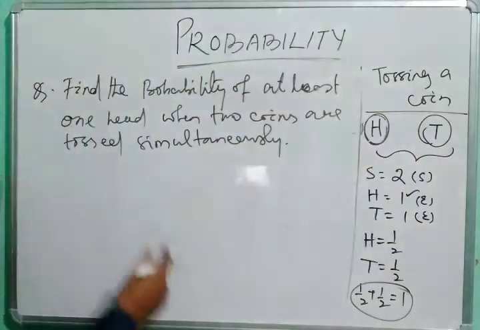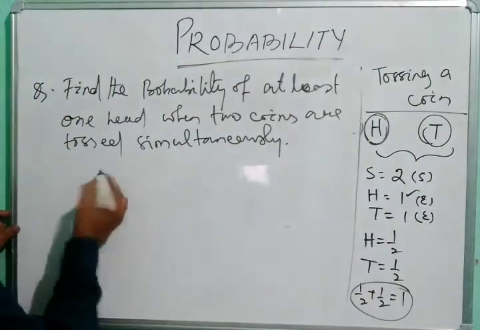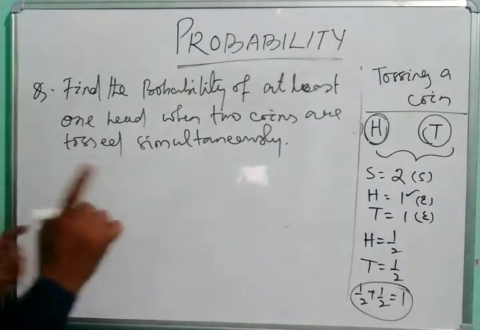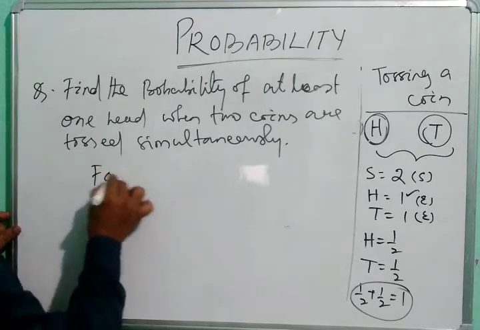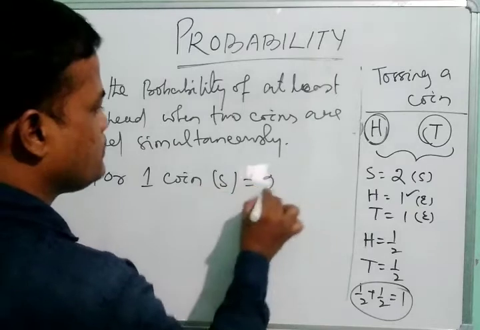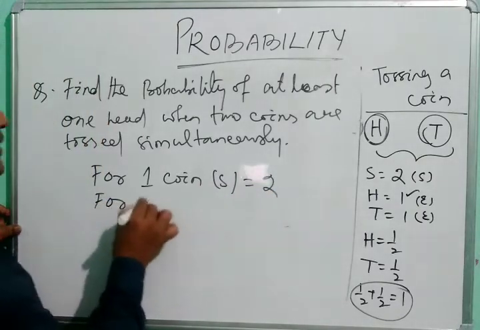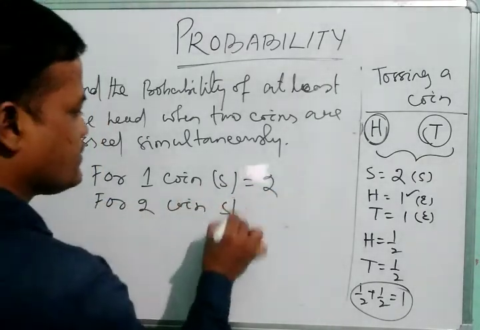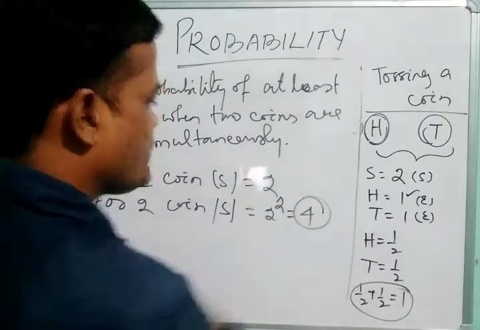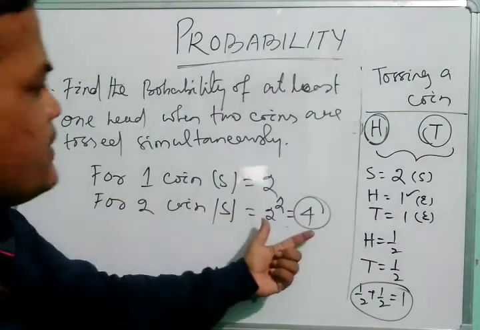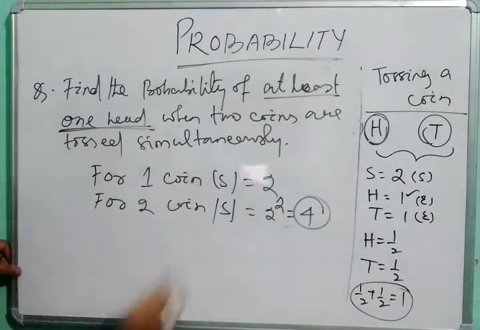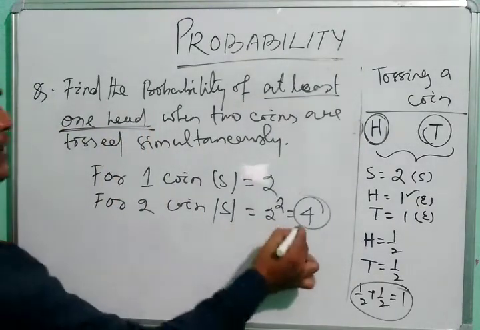Let us see, when two coins are tossed simultaneously, how will you get the total number of sample spaces? We know that for one coin S is equal to 2, and for two coins the total number of sample spaces is equal to 2 to the power 2, which is equal to 4. So we got the sample space, but we are finding at least one head. Then find the combinations. What are the combinations for the sample space?